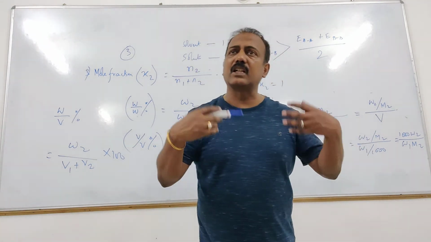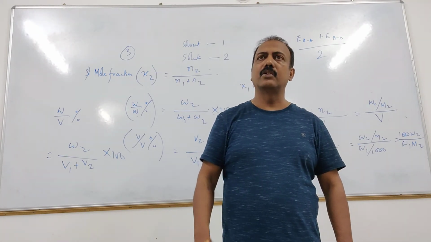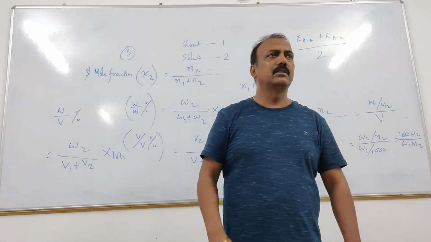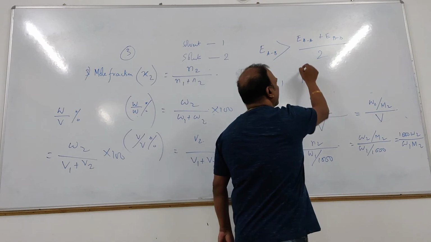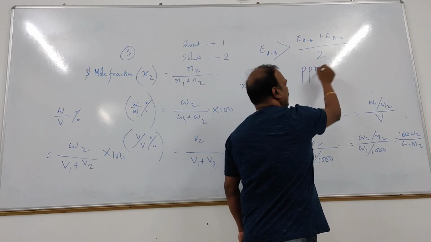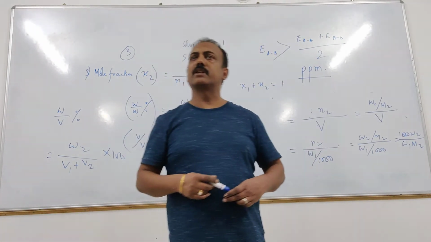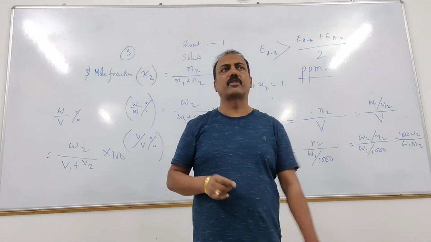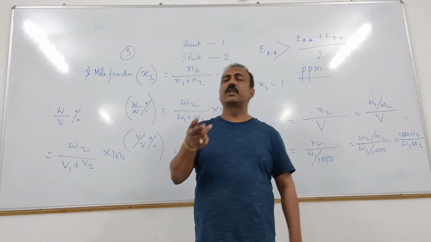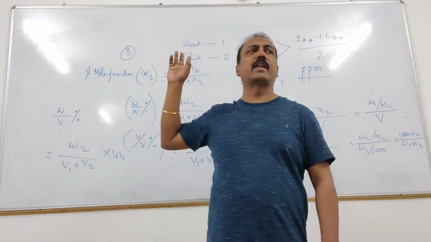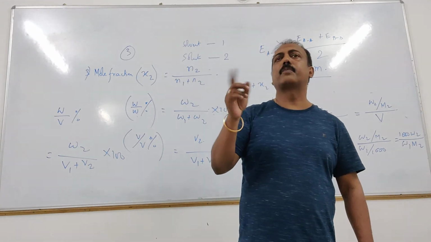To express the concentration of a dilute solution, we use another unit of concentration, called ppm, parts per million. The first point about parts per million is that this unit is used to represent the concentration of very dilute solutions. Why? Because for those solutions, if we represent the concentration by any other unit, the value will be very less. Clear? Now what is parts per million?